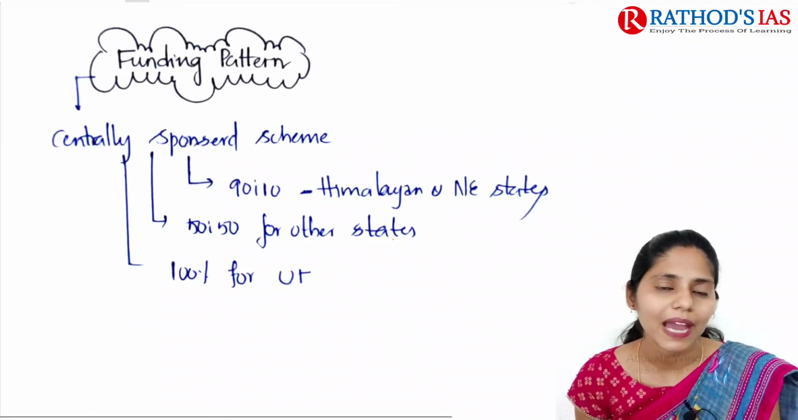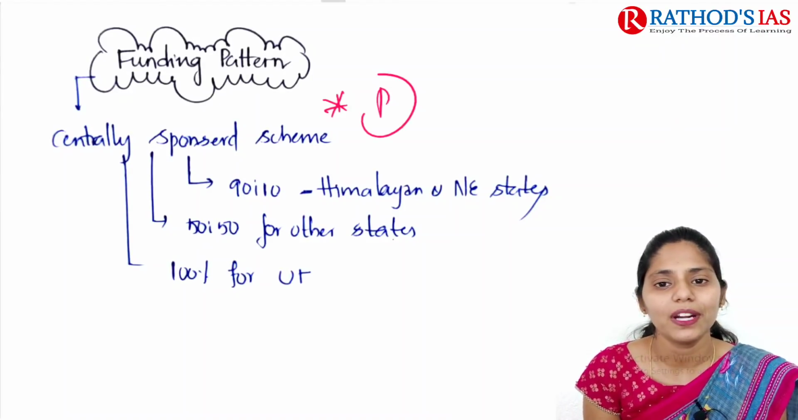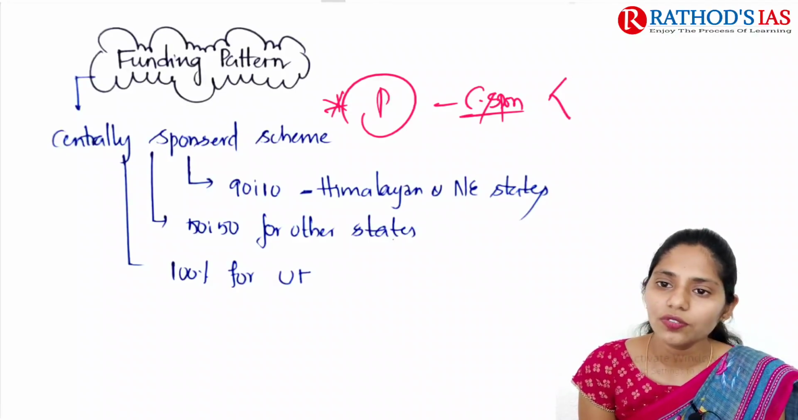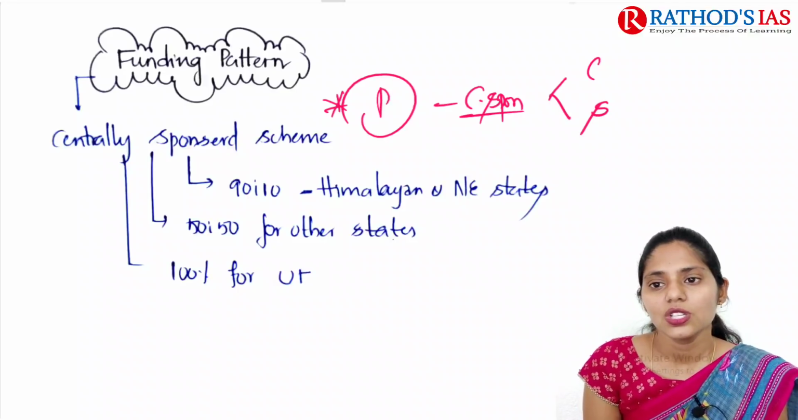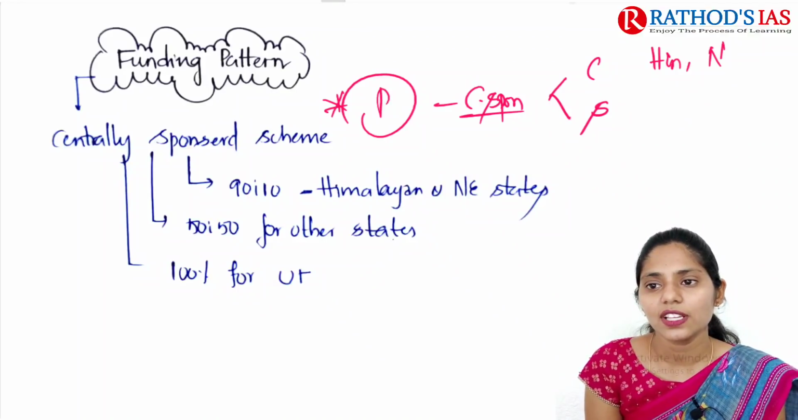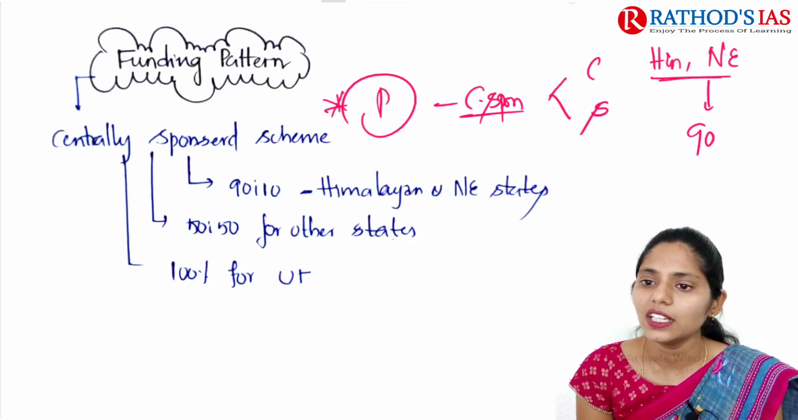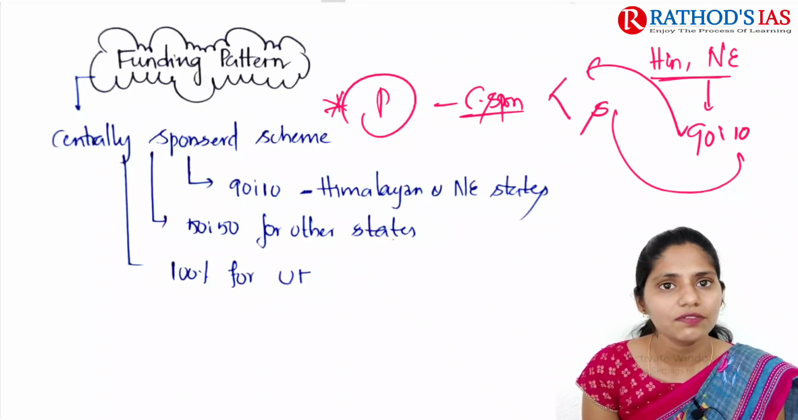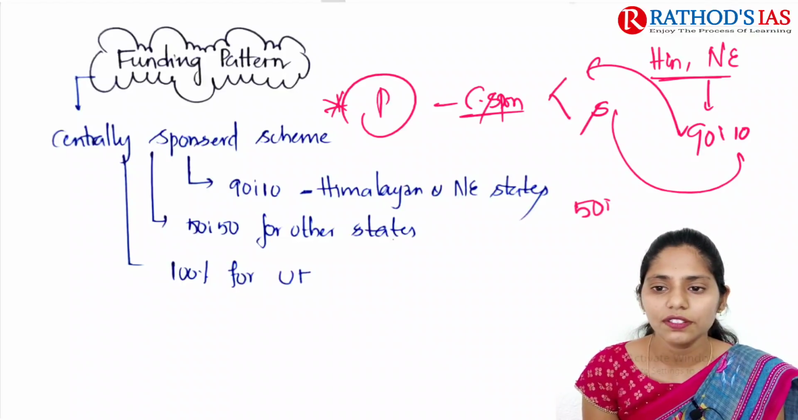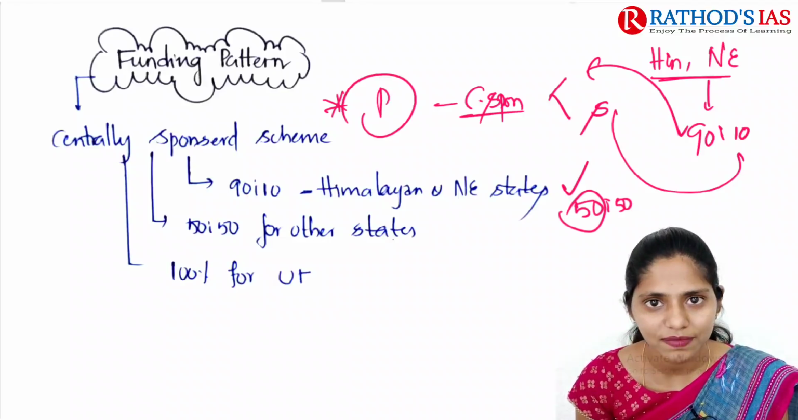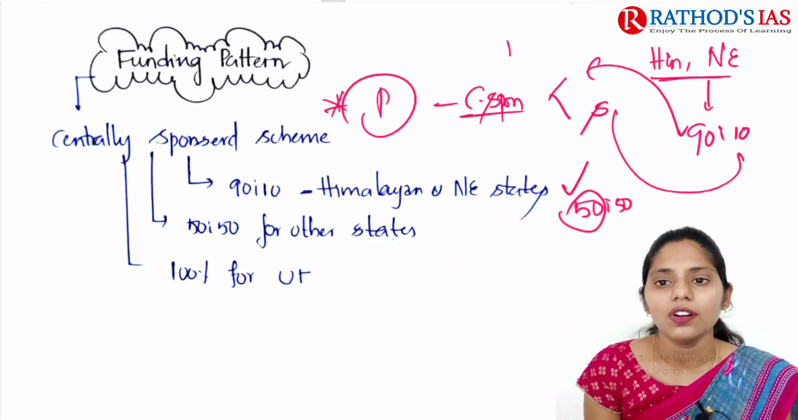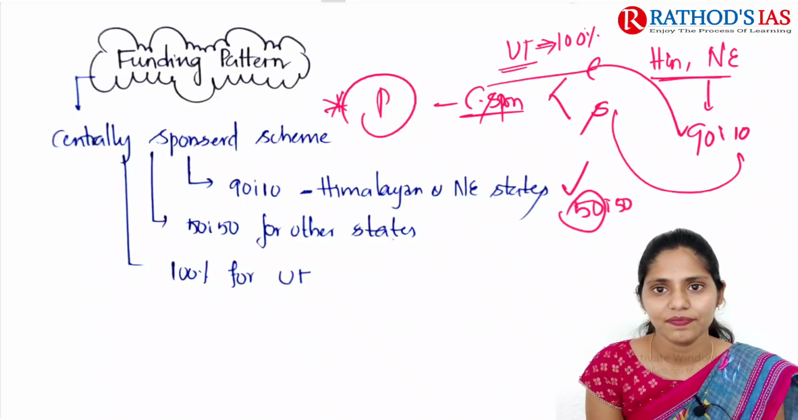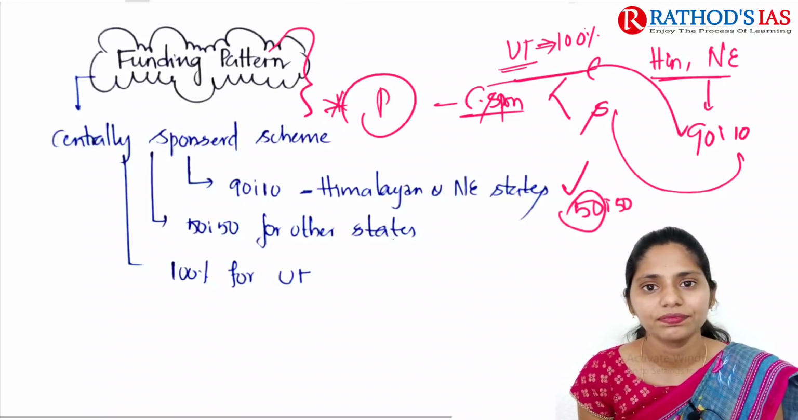And if you're talking about the funding pattern, this will be very important for your prelims. It is a centrally sponsored scheme, not a central sector scheme. Because of this, funds will be shared between center and states. For Himalayan states as well as northeastern states, funding is 90:10, that means 90% of funds from the center and 10% from the state. For other states, it is 50:50, that is half the amount from the center and half from the states. And for union territories, 100% of funding will come from the center itself. Okay, so this is about the funding pattern.